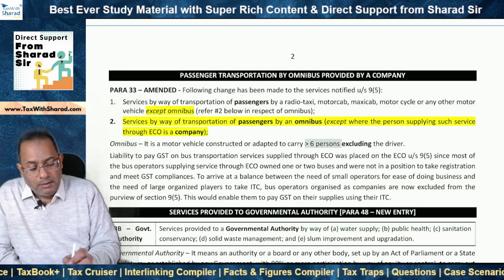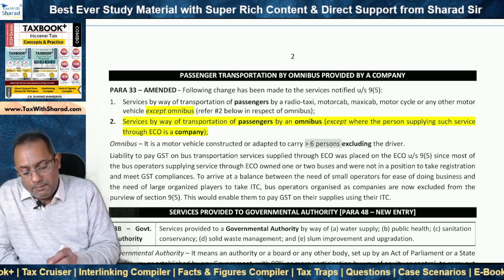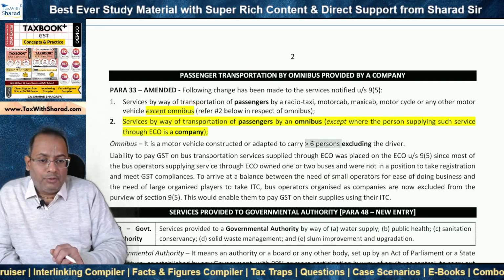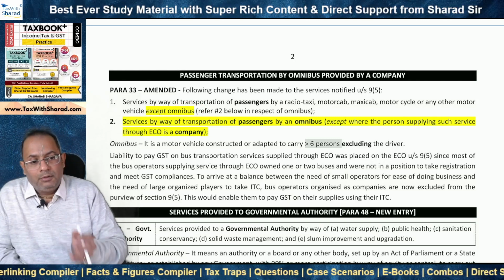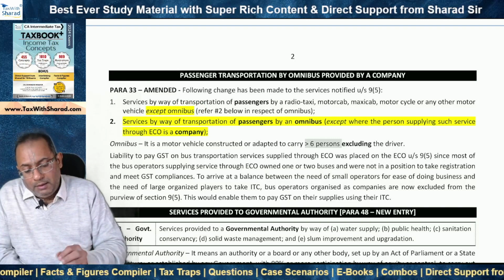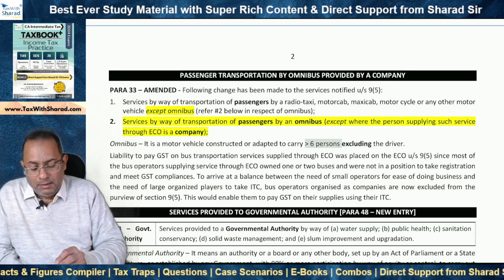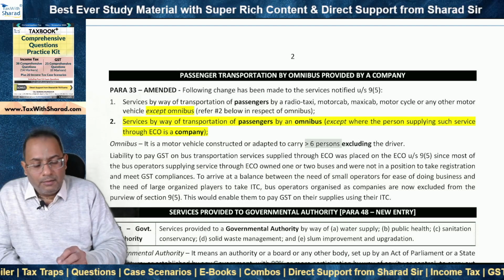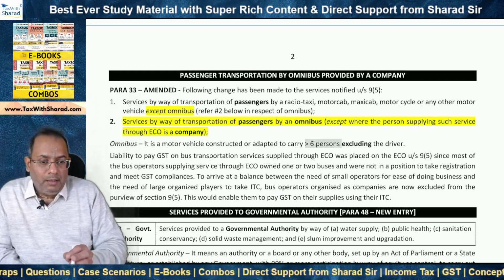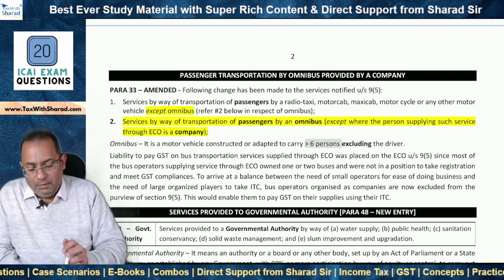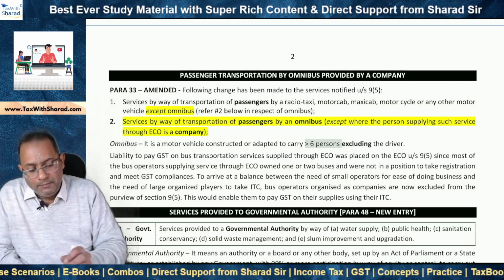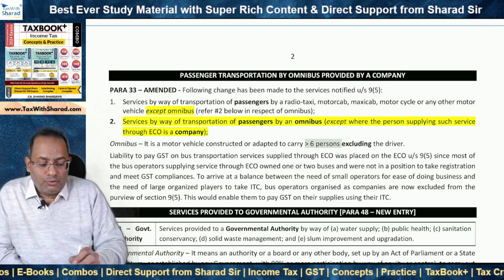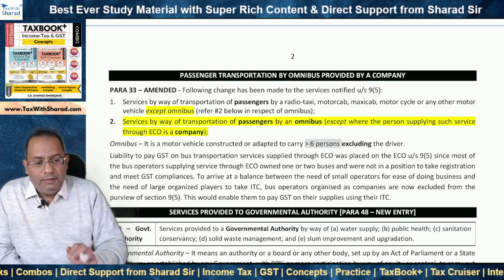Transportation of passenger service by an omnibus was notified under section 9(5). That means in all such cases, whether the supplier, that means the omnibus operator, was a company or not a company, irrespective of the form of entity, the e-commerce operator is supposed to pay tax under section 9(5).